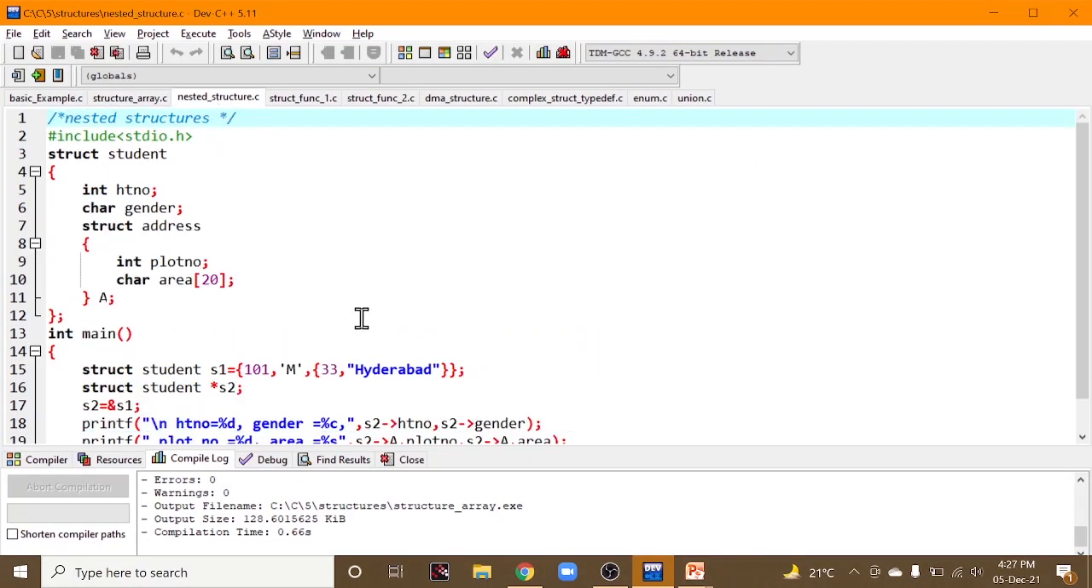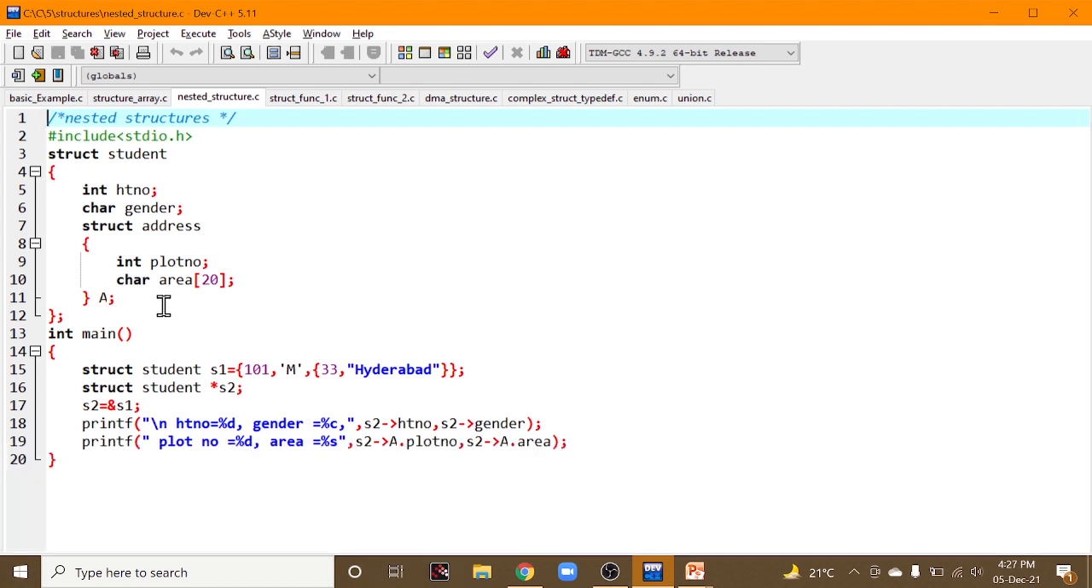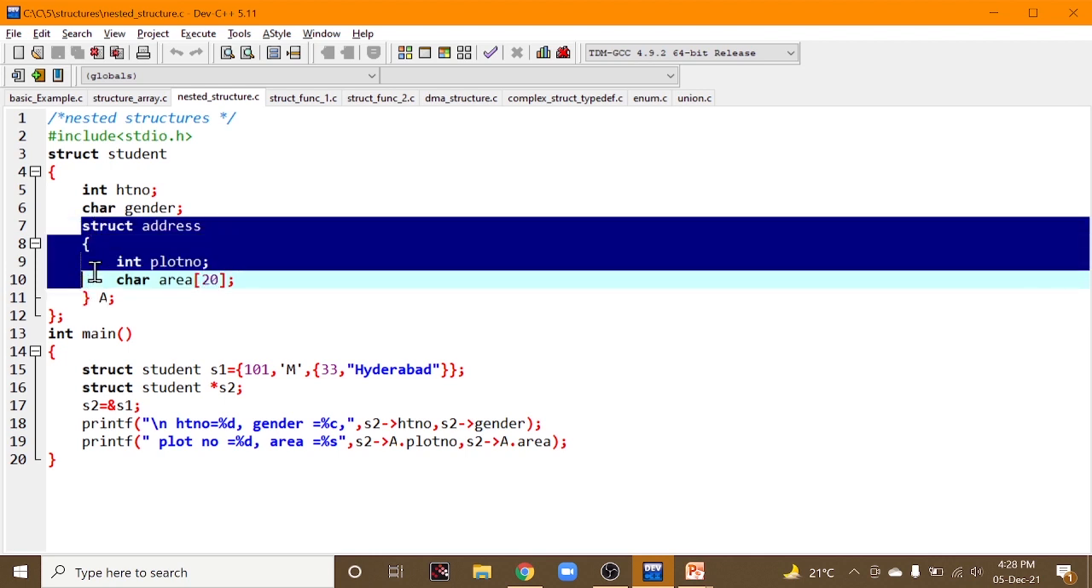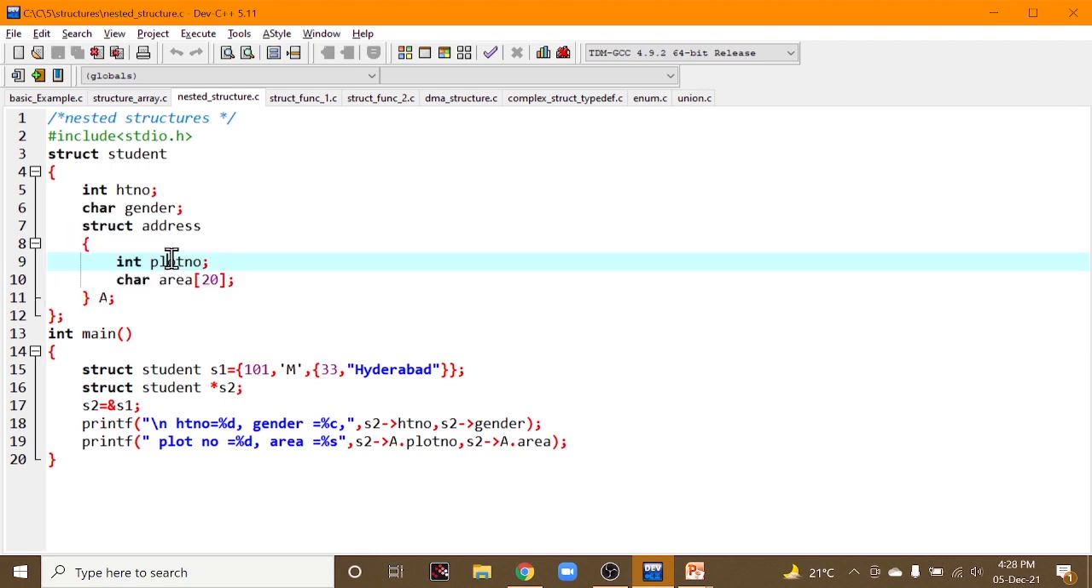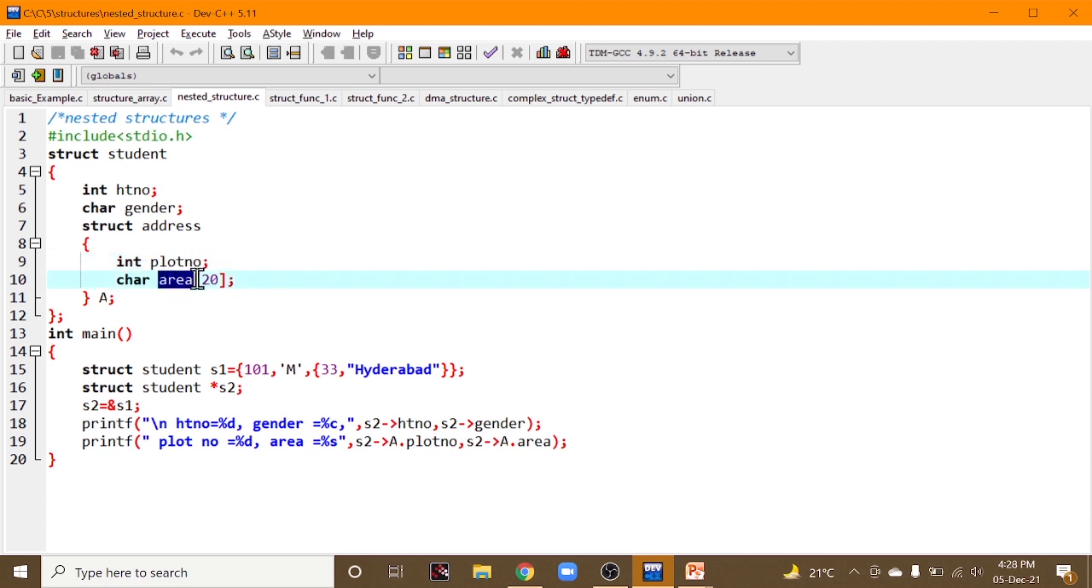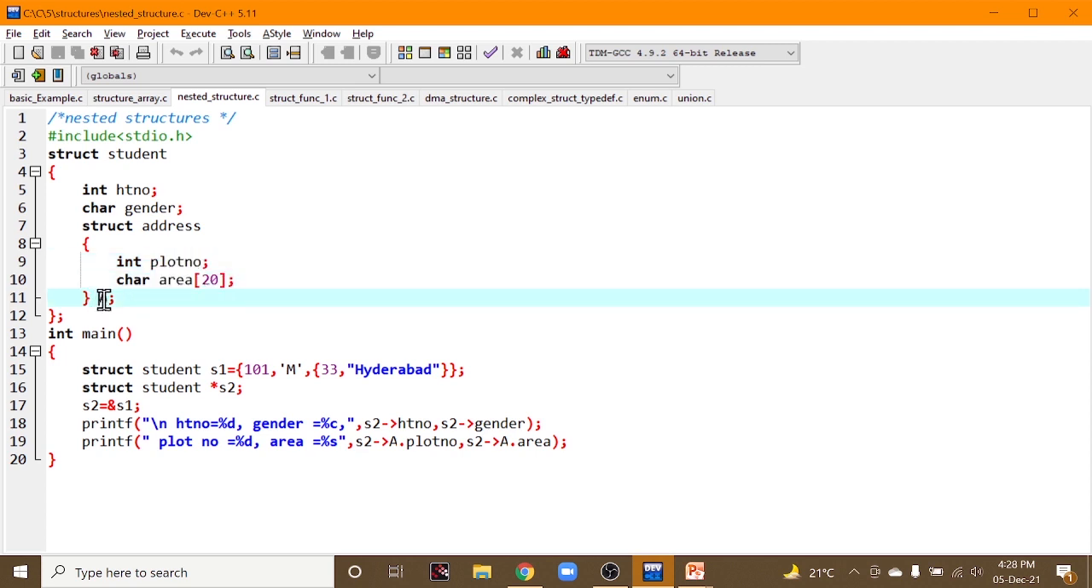Now let us look into the program, right? Here, in the same program, I have taken hall ticket number, gender, and inside address we are keeping plot number and area. This area is what? A string. Why? Because you have an array of 20 characters, right? A set of characters, that means a string. In order to access this structure's data members, that is, to access plot number and area, I am specifying a variable a.